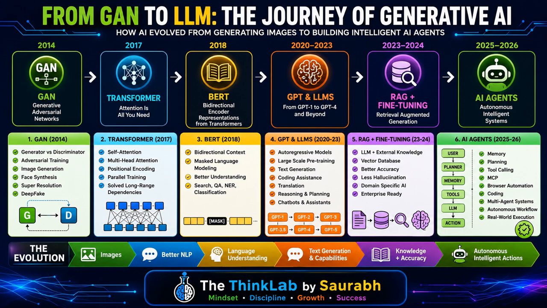So if you check the transformer revolution, right? The transformer revolution started in the year 2017. Google introduced the transformer architecture in the famous paper Attention Is All You Need, right? The biggest innovation was self-attention. Instead of reading one word at a time, the transformer looks at every word together and learns which words are important for understanding the sentence. For example, the animal didn't cross the road because it was tired. The model learned that it referred to the animal. See, this improved language understanding.